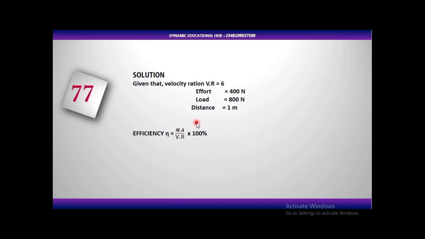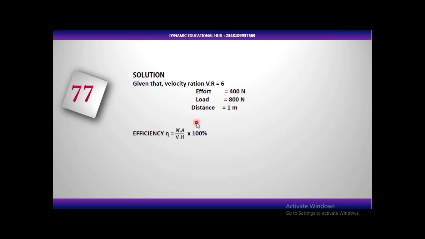So if you are supplying 100 Newton as the input force to a machine, and that machine uses part of the 100 Newton to overcome friction before using the rest to do the work, it means that machine is not 100% efficient. There is no machine that is 100% efficient, due to the fact that out of the input force, some of it will be used to overcome friction. So that's the concept of efficiency.